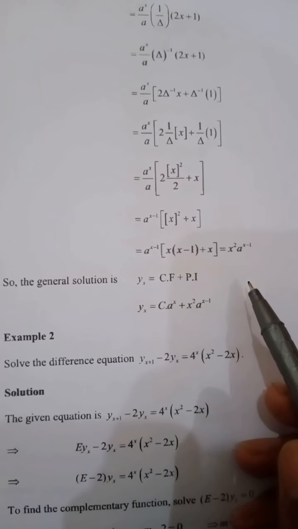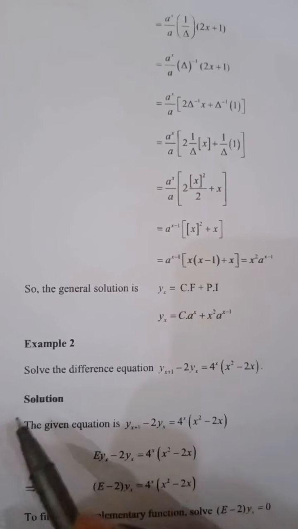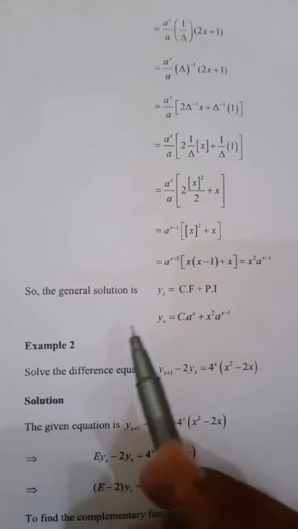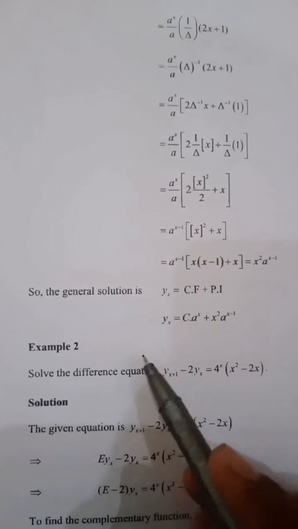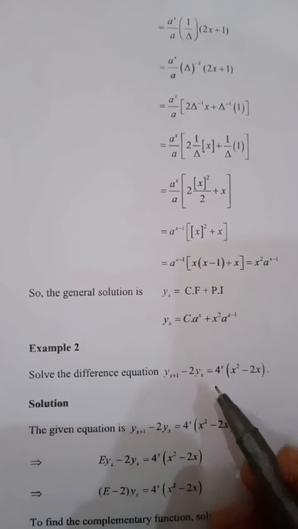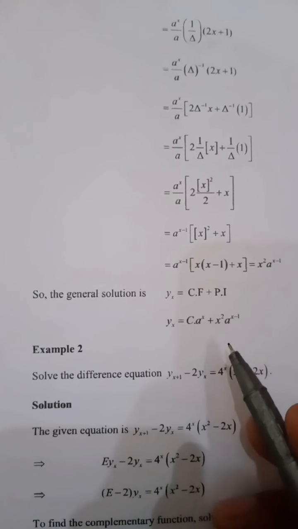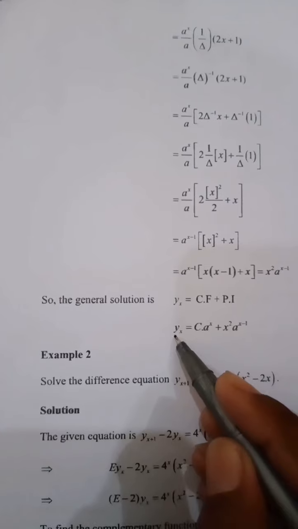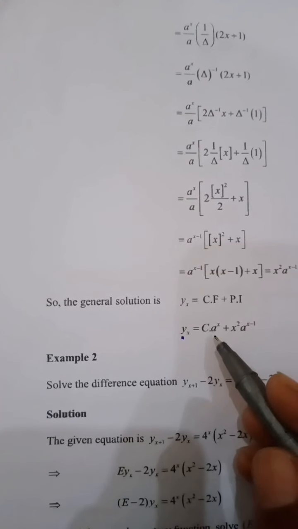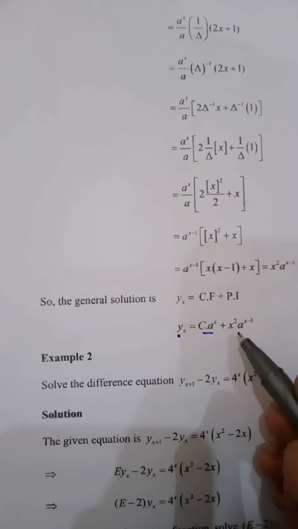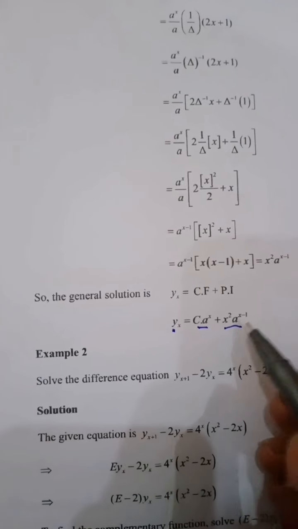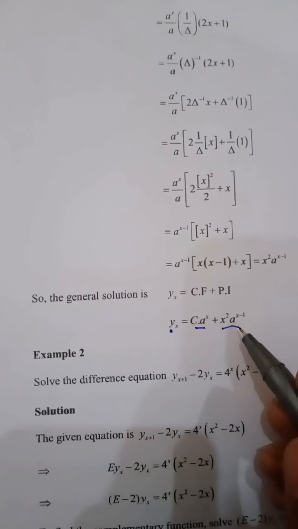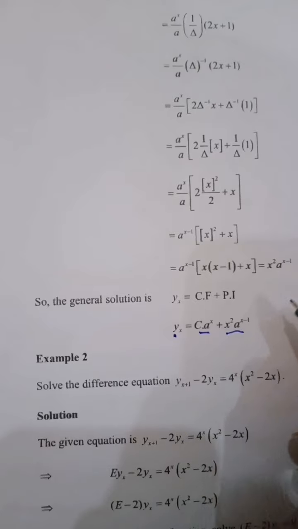This is equivalent to x square into a raised to power x minus 1, which is the particular integral. The general solution of the equation is y(x) equal to the complementary function plus the particular integral, which is y(x) equals c times a raised to power x, the complementary function, plus x square into a raised to power x minus 1, the particular integral.